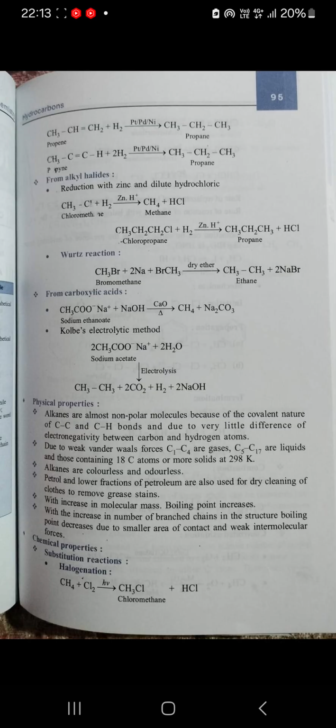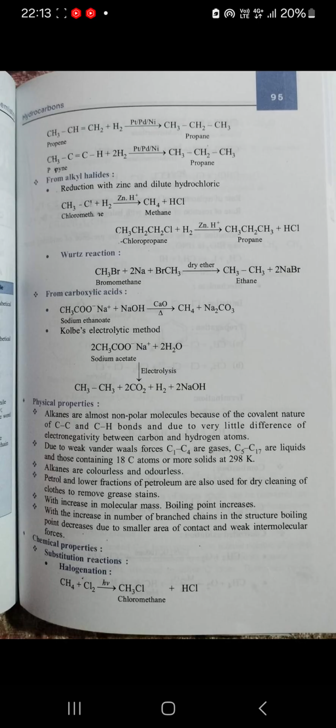If treated with, that is the triple bond, not the double bond, so treated with 2H2, it gives propane. So propyne treated with hydrogen, it gives propane.